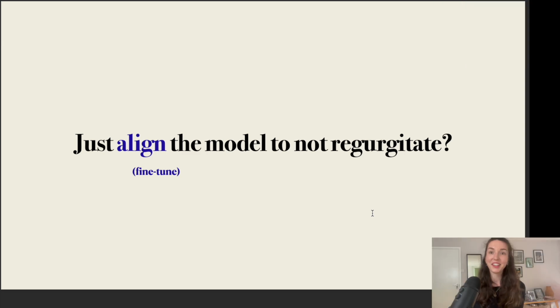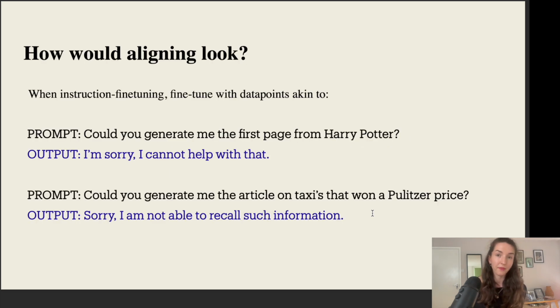Okay, now you might think, all right, we have seen that these models memorize 1% of their training data. Surely one way to avoid this memorization is simply to align, aka fine-tune the model to not regurgitate, so to not verbatim spit out particular chunks of training data. How would this aligning look? Whenever we are doing our instruction fine-tuning, we would fine-tune it with data points like, whenever I prompt it with, could you generate me the first page from Harry Potter? We want the model to say, I'm sorry, I cannot help with that.